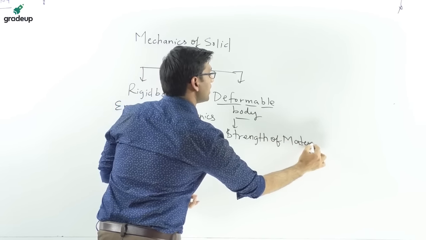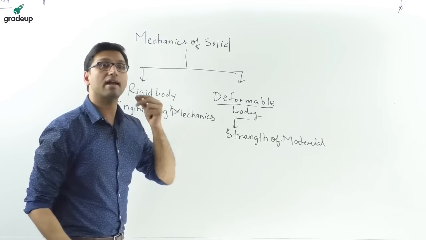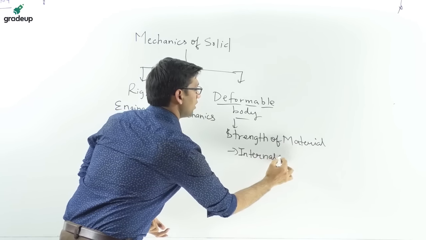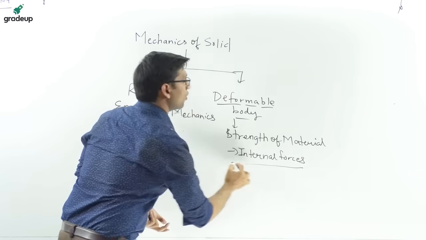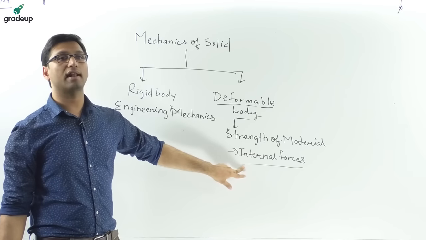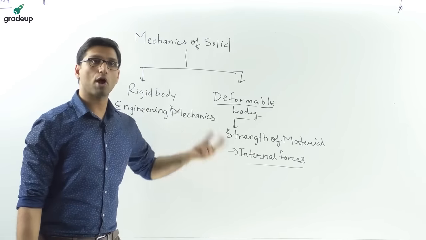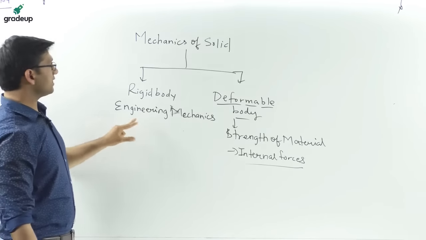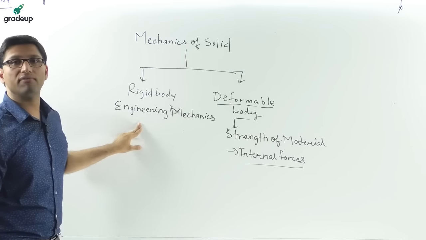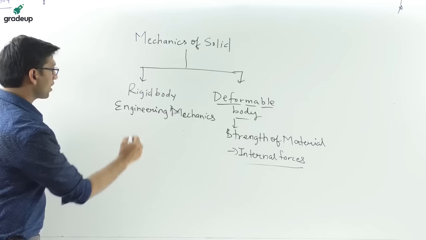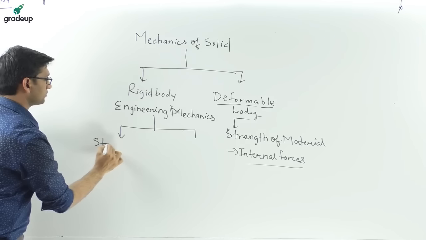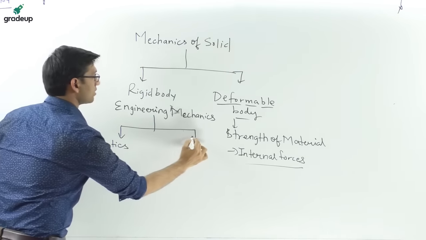In strength of material, we study the effect of internal forces on the body, and these internal forces cause stress. So in strength of material we study internal forces and their effect on a deformable body. But in engineering mechanics we study the effect of forces on a rigid body, those bodies in which there is no deformation. This engineering mechanics is further classified into statics and dynamics.